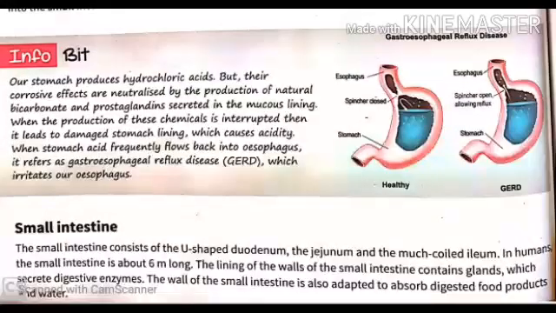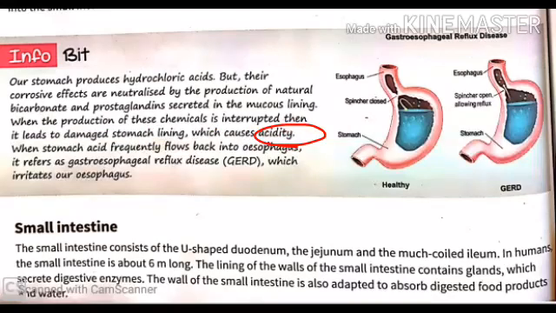Next is infobit. As we know that our stomach produces hydrochloric acid and it is corrosive in nature, but its corrosive effect is neutralized by the production of natural bicarbonate and prostaglandins. Now, what are prostaglandins? These are compounds made of fats that have hormone-like effects. They inhibit acid secretion and stimulate bicarbonate secretion in the stomach. But when the production of these chemicals is interrupted, then it leads to damaged stomach lining, which causes acidity.